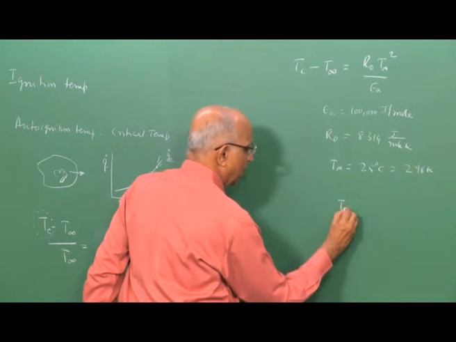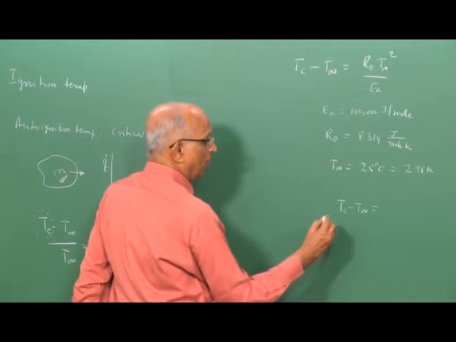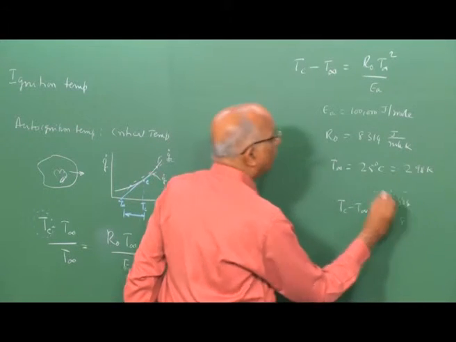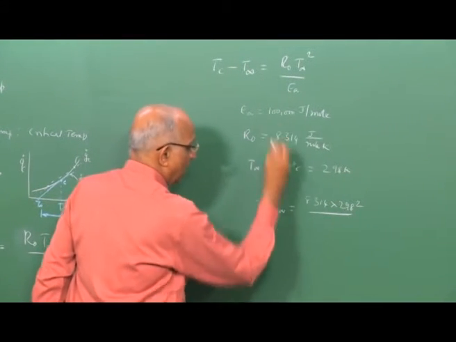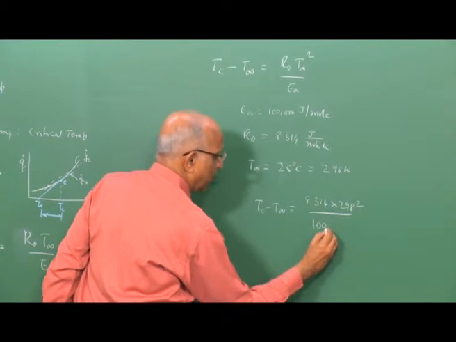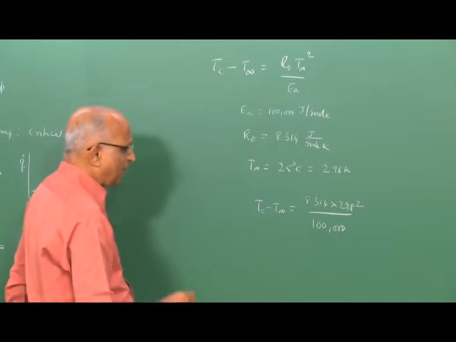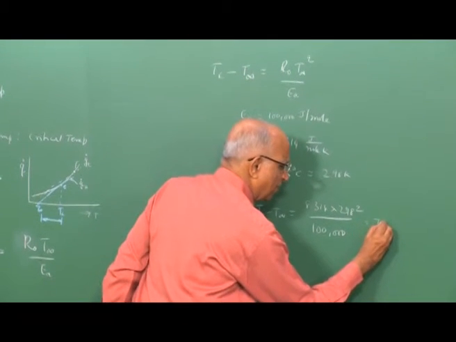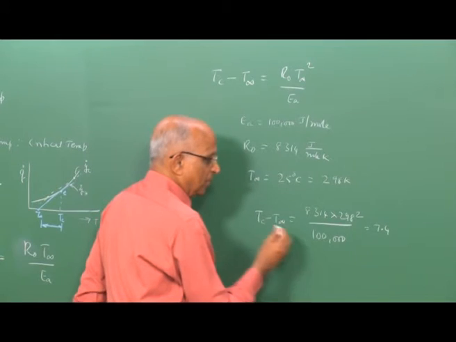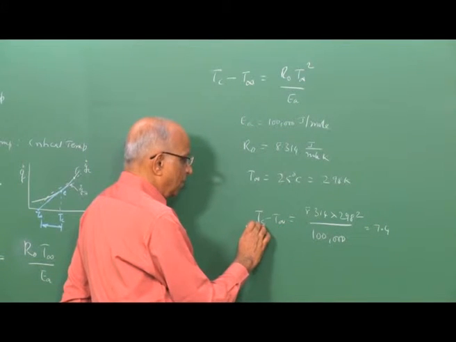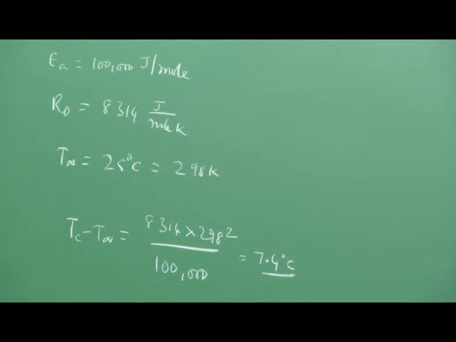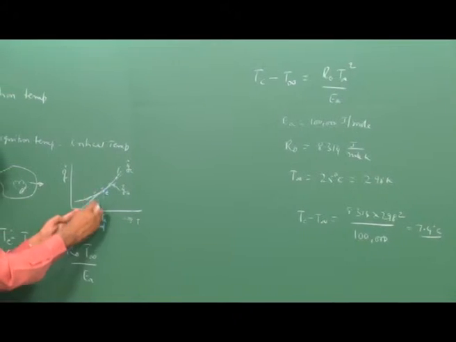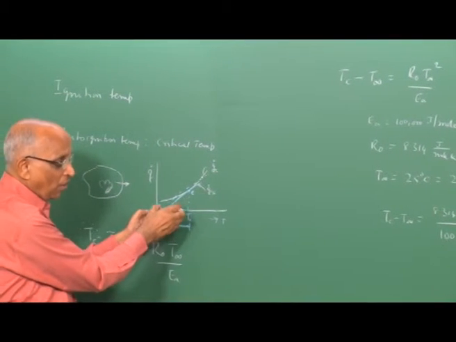The value of Tc minus T ambient works out to be 8.314 multiplied by 298 square, divided by the activation energy, which we said is 100,000 joules per mole, and when I calculate this value it comes out to be something like 7.4. That means the change in temperature between the auto ignition and the ambient is something like 7.4 degrees centigrade. Well, this is a small number. That means the heating required to go from here to here is small, and that is a cause for concern.